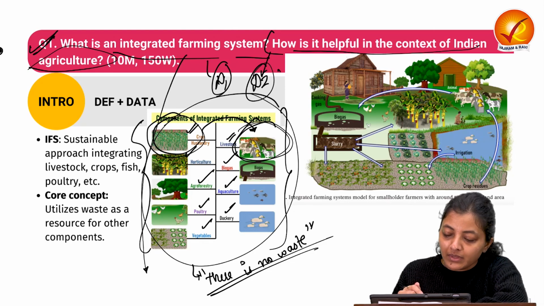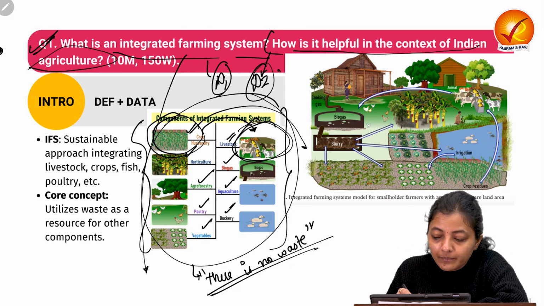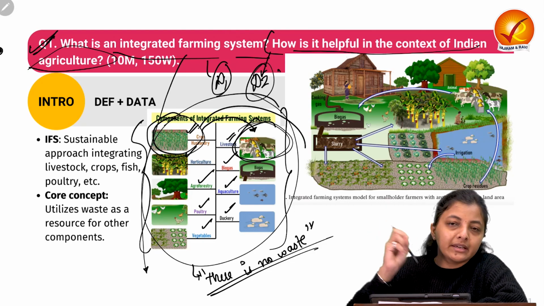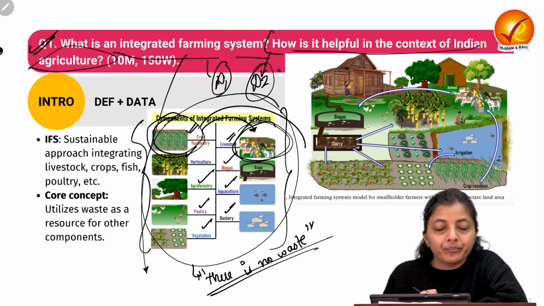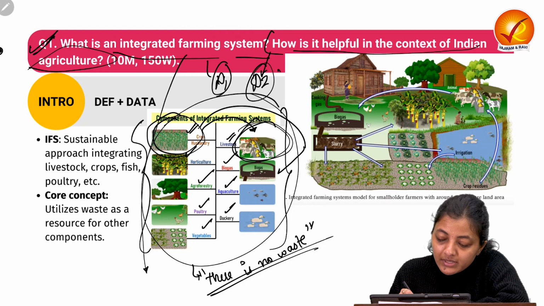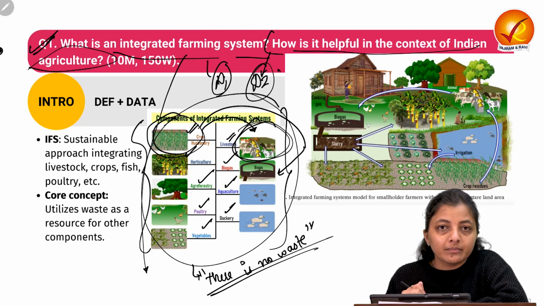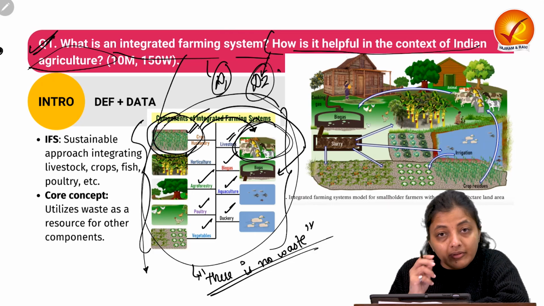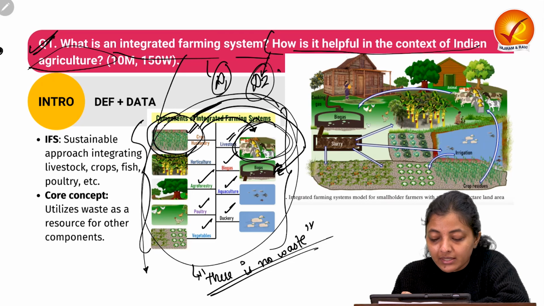Let's take an example of the crops. Whatever the crop yield is, we are selling it in the market, and the other waste like stubble, instead of treating it as waste, we are using it in the biogas plant for gas generation. So the waste from this aspect is used as the input for the other aspect.